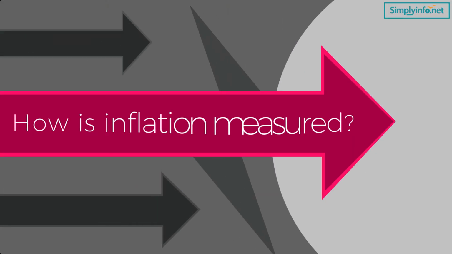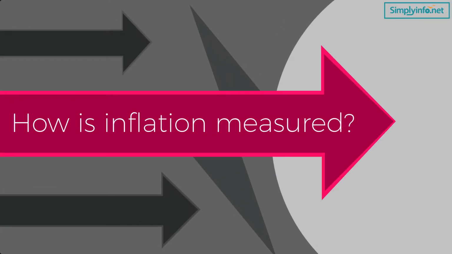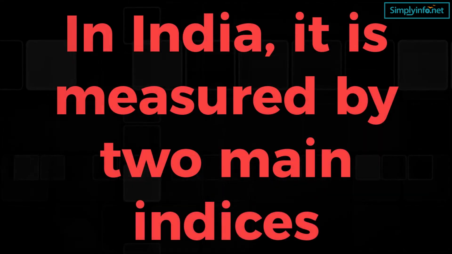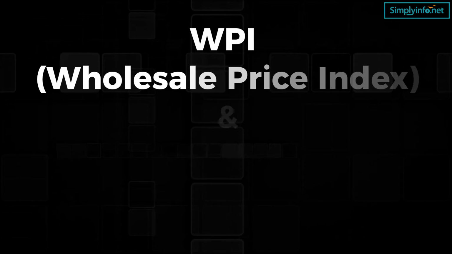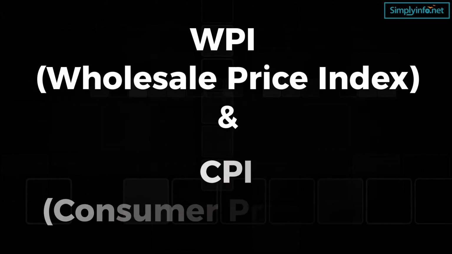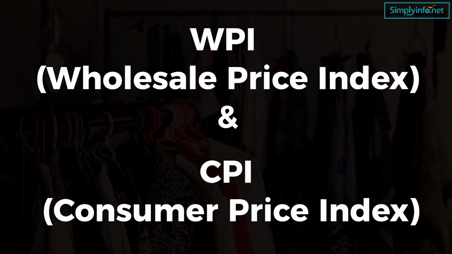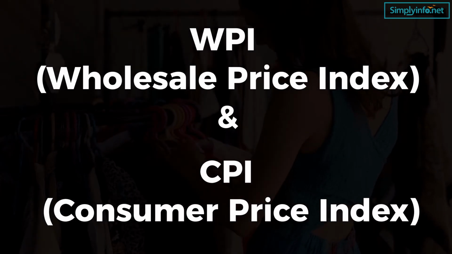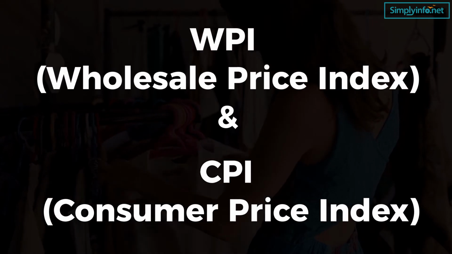Now let's look into how inflation is measured. In India, it is measured by two main indices, WPI, Wholesale Price Index, and CPI, Consumer Price Index, which measure wholesale and retail level price changes respectively.